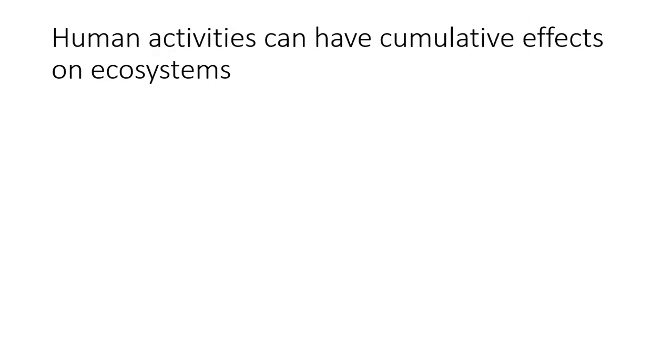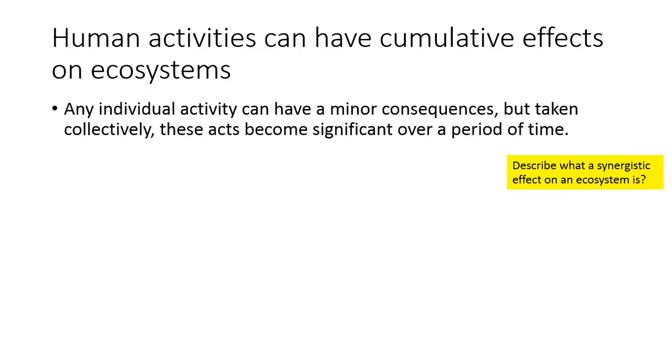Human activities can have cumulative effects on an ecosystem. Describe what a synergistic effect on an ecosystem is. So in this case, we're going to talk about that. So any individual activity can have a minor consequence, but taken collectively together, these acts become significant over a period of time.